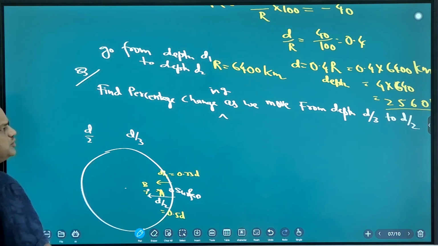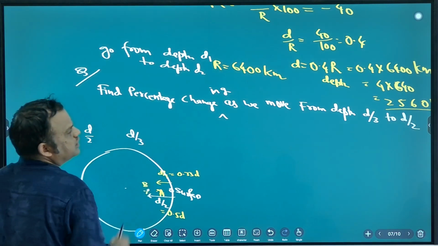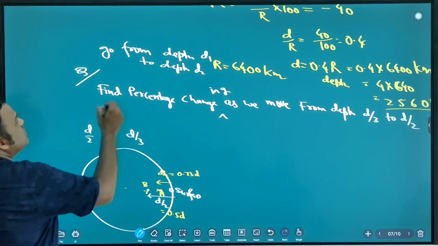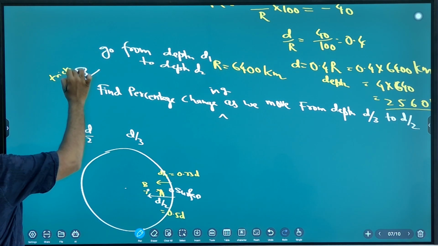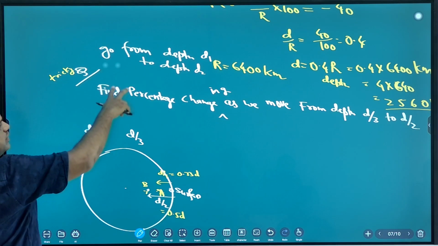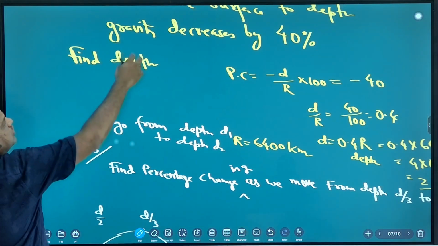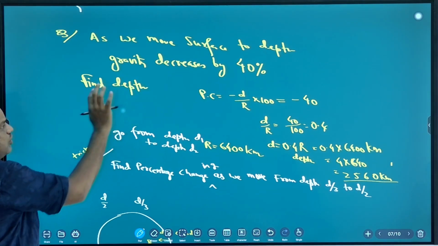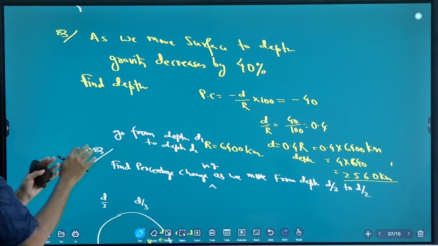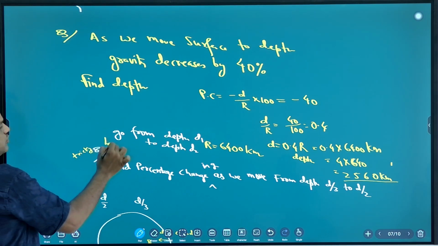Now how will you solve? Find the percentage change. This is how they make the question tricky. It is the same as the previous one, where you were going from surface to depth; they just modify the level of the question.